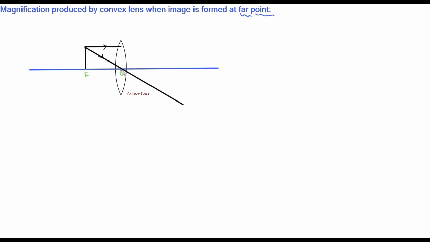Here the incident ray passing through the optical center will just pass like a straight line, and a ray which is passing parallel to the principal axis, after refraction, will pass through the focus. Okay, so this is another focal point of this lens. As you can see, these two rays are actually parallel to each other. So on the right side they won't meet, they won't give an image.